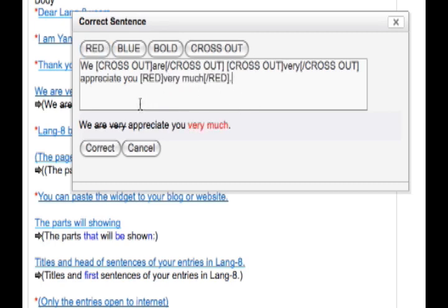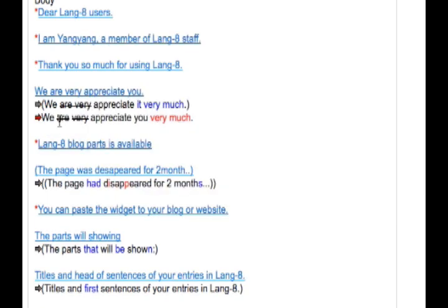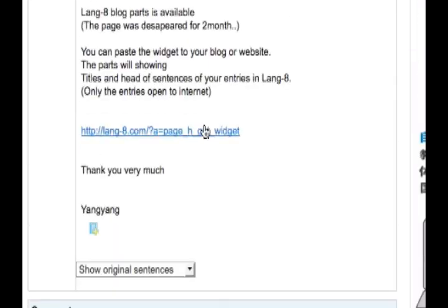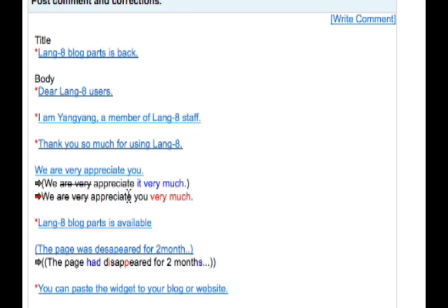Now we could also make something blue, but we don't have really the need to do that right now, or we can make something bold to help something stand out. I'm going to hit the correct button, and then it shows up right here. So as you can see, Yang is going to get 2 different corrections here. One of them that'll say we appreciate it very much, and one of them says we appreciate you very much. So he can choose which one he thinks is correct.